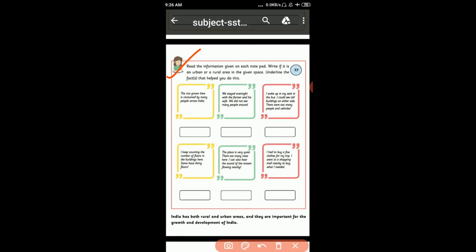Page number 26. Here, read the information given on each notepad. Write if it is an urban or rural area in the given space. Underline the facts that help you do this. Clear? Okay. PAP 7.7 is this. Read the information given on each notepad. This is the notepad. Write if it is an urban or rural area in the given space. Underline the facts that help you do this.